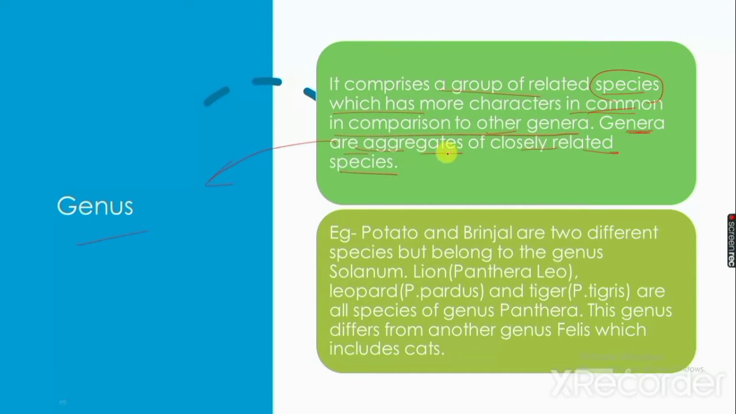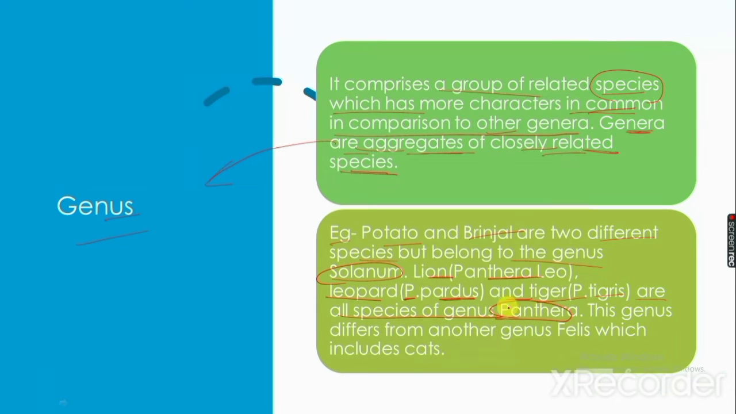Lion, that is Panthera leo. Leopard, that is Panthera pardus. And tiger, that is Panthera tigris. They are all species of the genus Panthera. So in these, the genus is the same, only the specific epithet is different. This genus differs from another genus, Felis, which includes the cat.